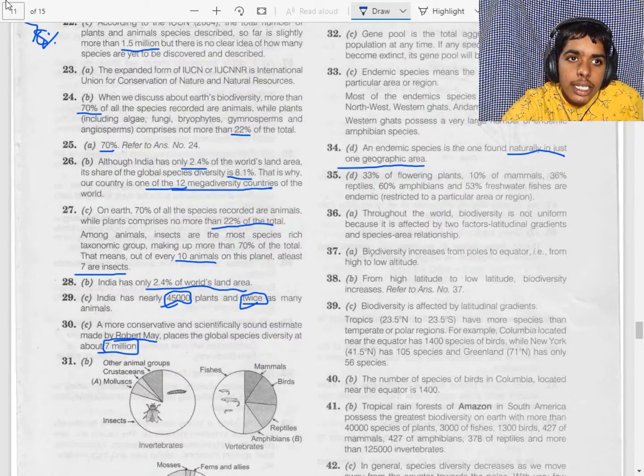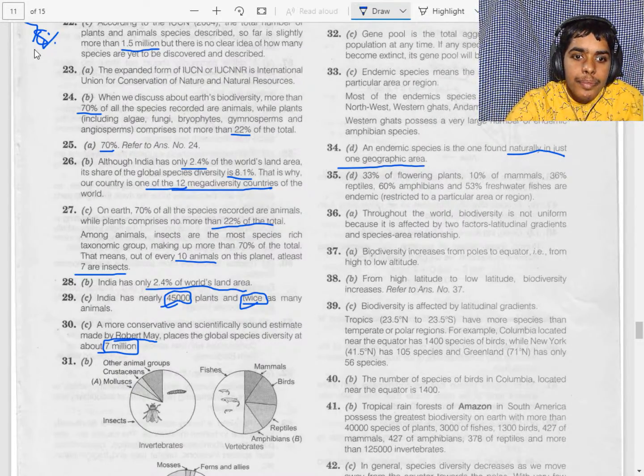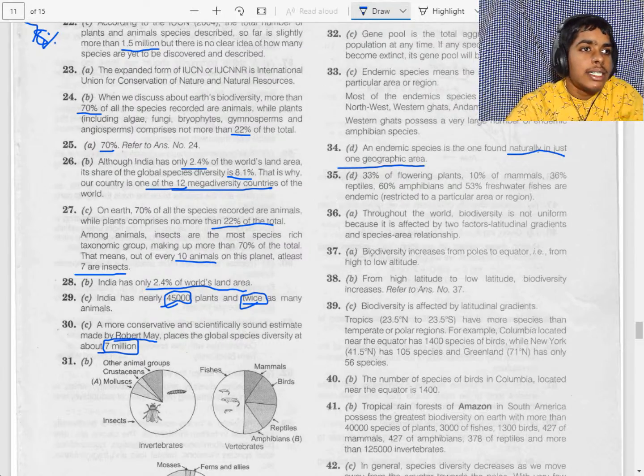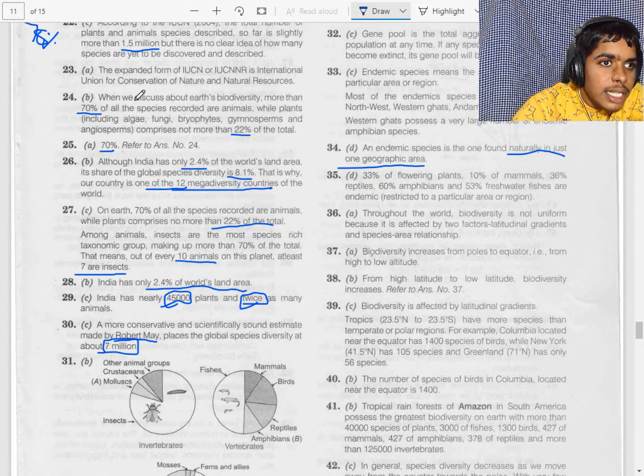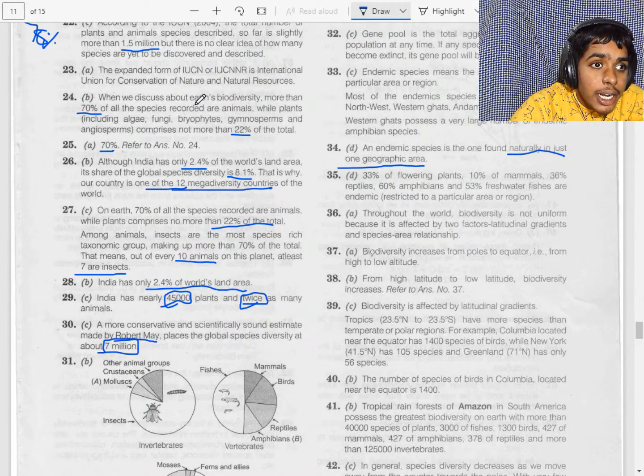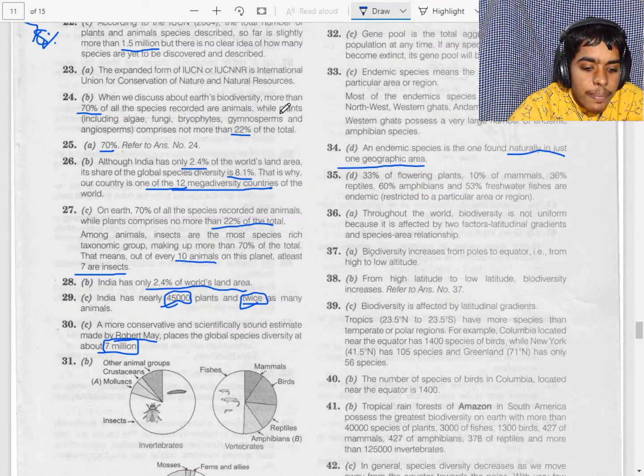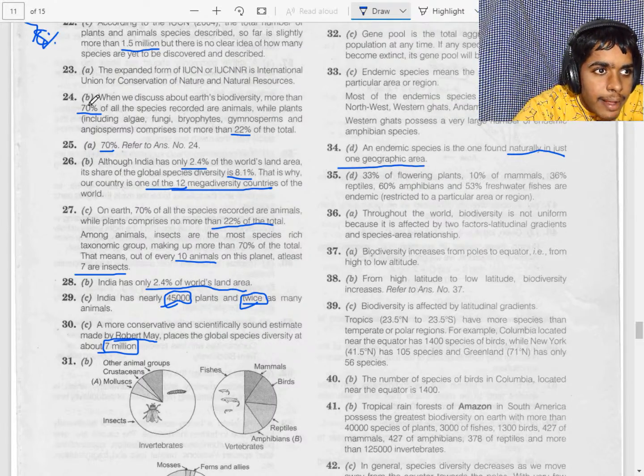Let's read the 36th question. Okay, now we have completed the second one. Now we will see the third, that is patterns of biodiversity. Biodiversity is affected by longitudinal gradients and latitude gradients and the species area relationship. I think it is option number A.